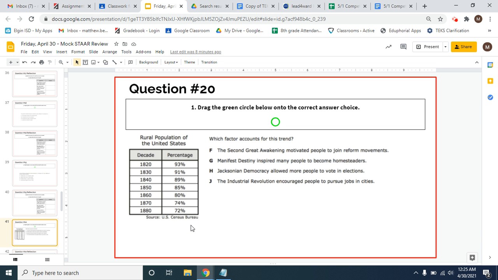They're moving to cities. Now, why would people move to cities? It's because that's where all the jobs were, right? As industrialization occurred, as businesses grew, right, they needed people to fill those jobs, and so people moved to where the jobs were and congregated, concentrated, right, in these more urban cities, and those places grew as a result. So J would be the correct answer here, that the Industrial Revolution encouraged people to pursue jobs in cities.